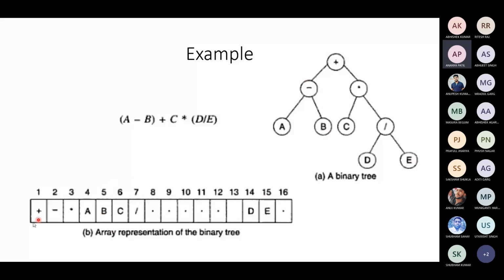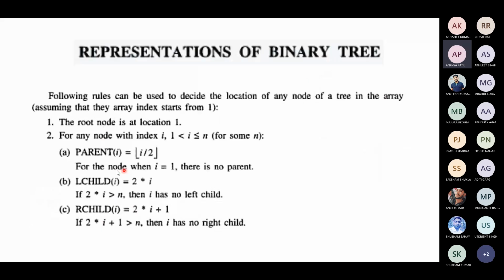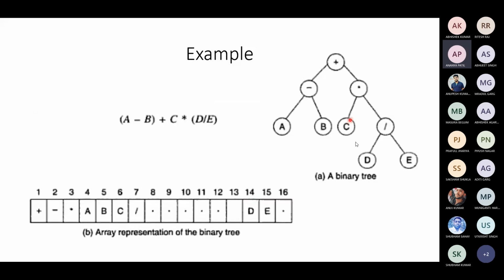Likewise, when you want to know the parent, you simply divide i by 2 and take the floor, except for the root node, which has no parent. To find a parent, divide by 2. To store a left child, multiply by 2. To store a right child, use 2 into i plus 1. When you do that in an array, the tree can be stored like this. Does this make sense? Yes, sir. Yes, sir.